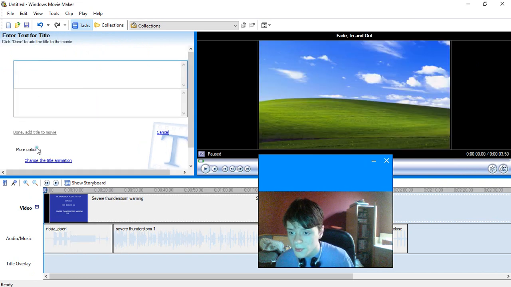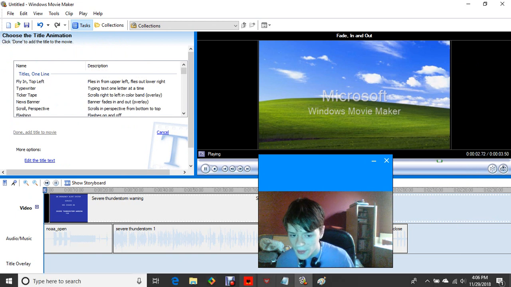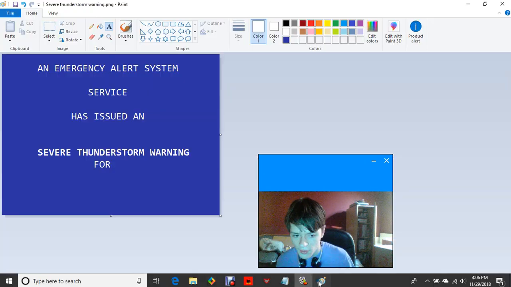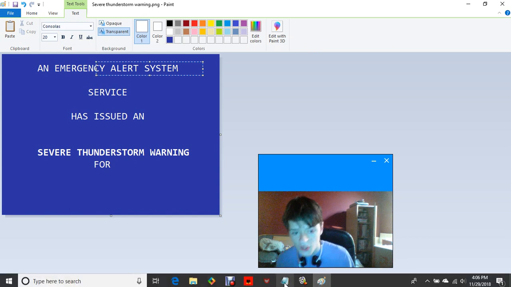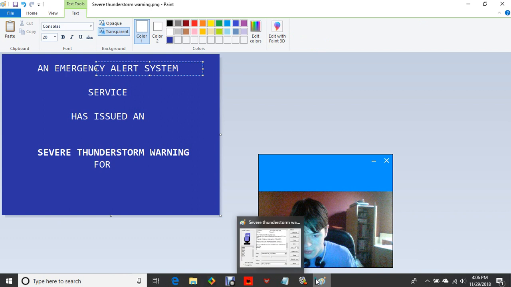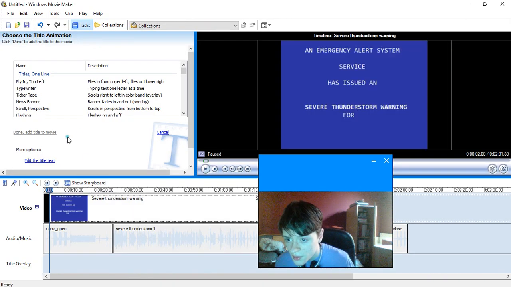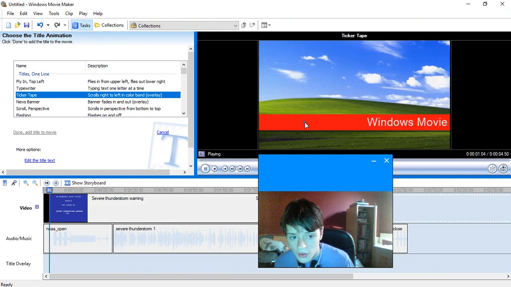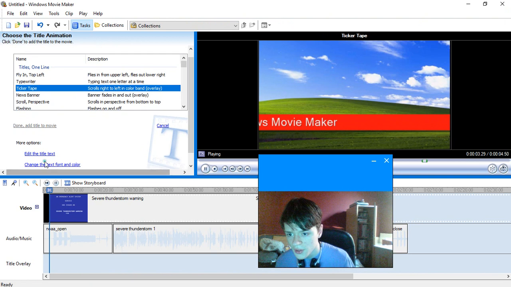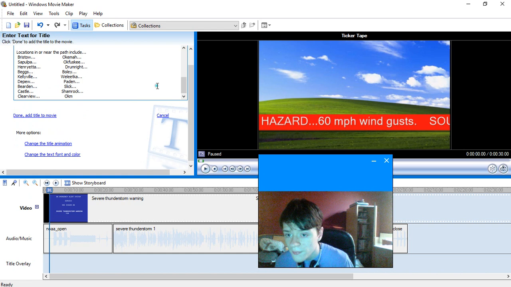On the selected clip, change the title animation. And if you can, go back to Paint and find out what the name of that skin is, it's Consolas. So you want to make sure you match the text with the font. So we'll go to about right here where the ticker tape should start. You'll want to make it like that, and you want to change the font color to whatever it's supposed to be. So we have it added, and it's not complete, but it's close enough.